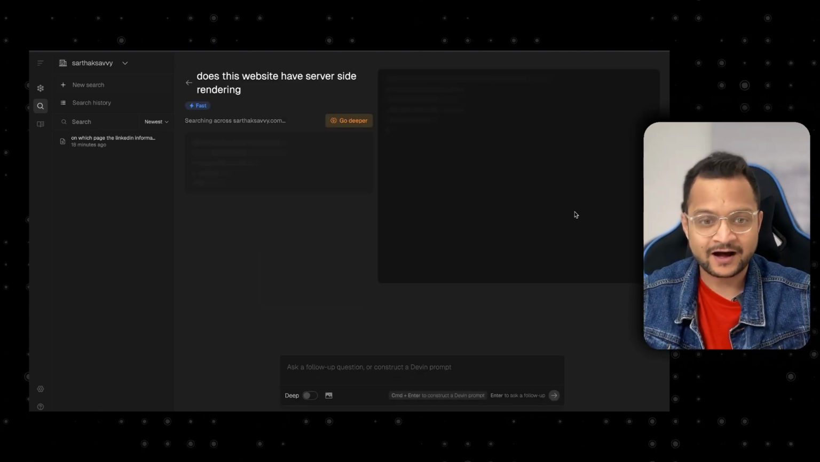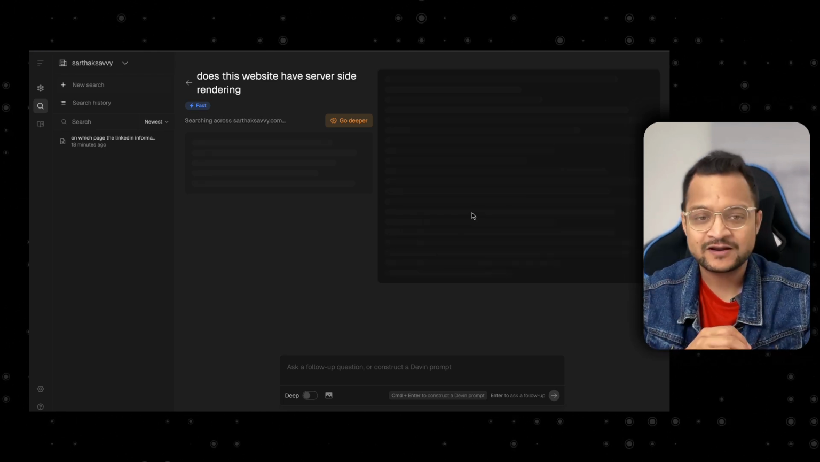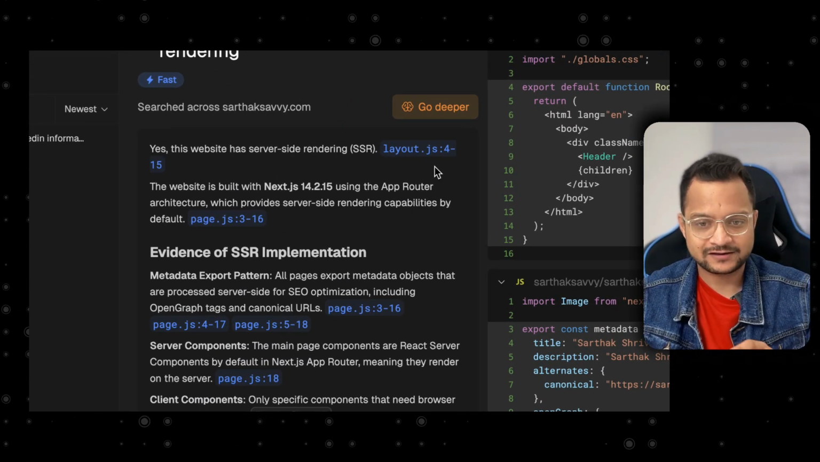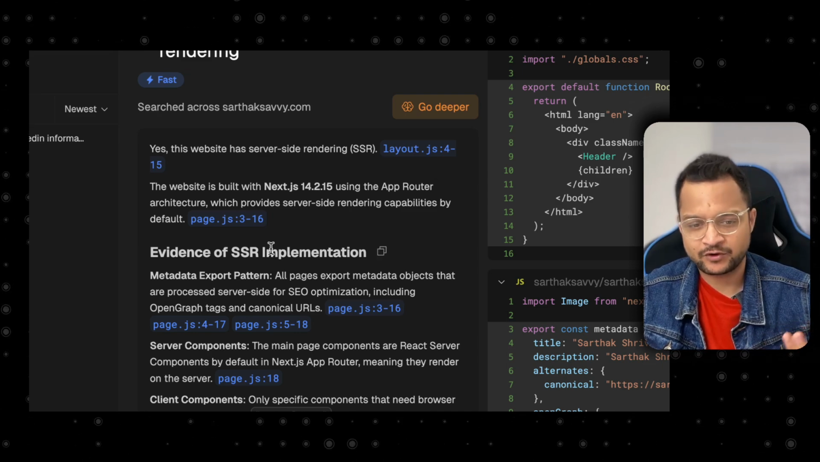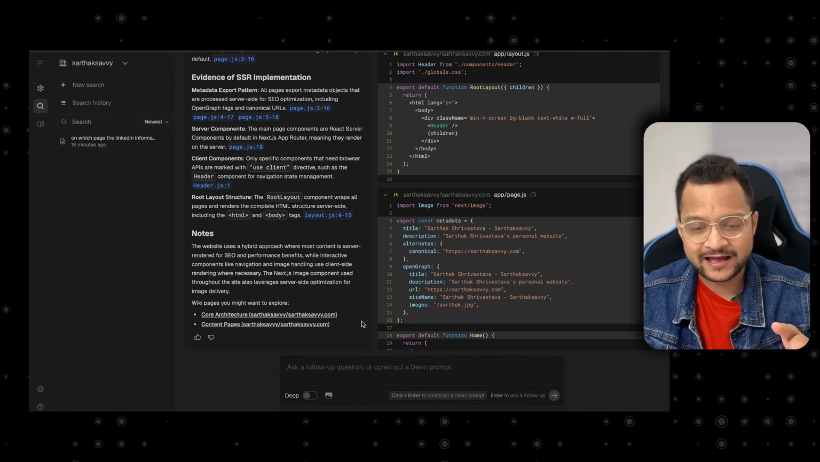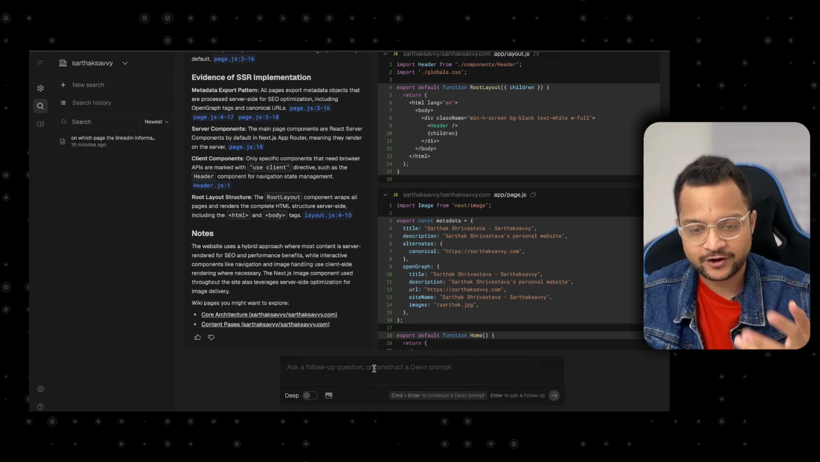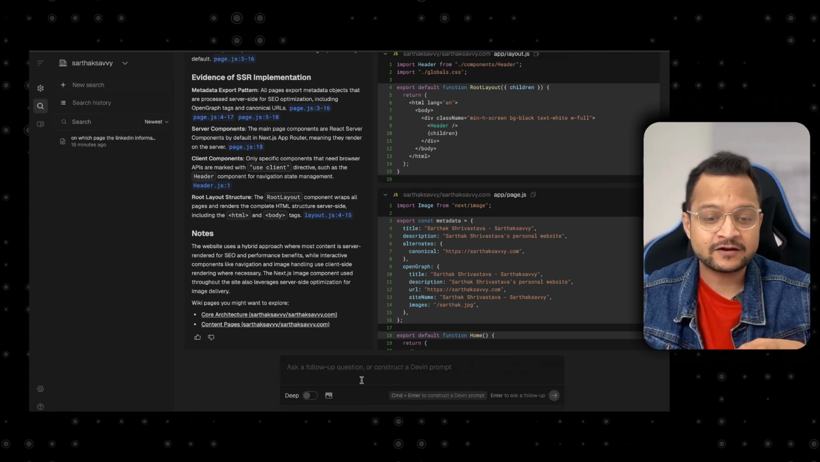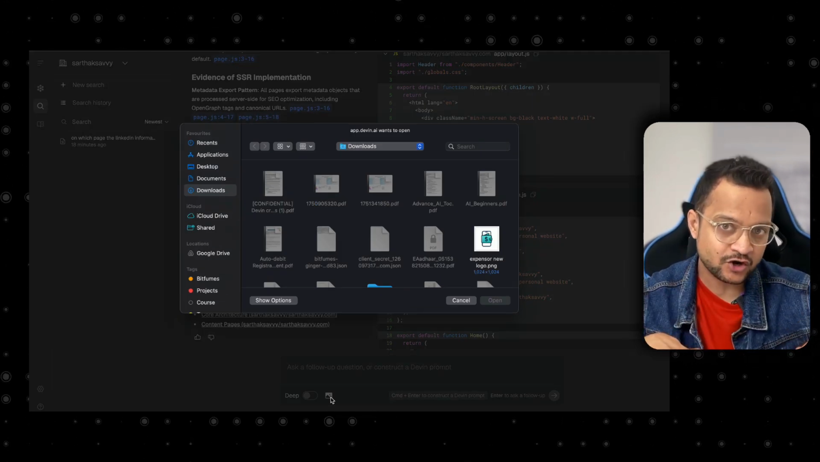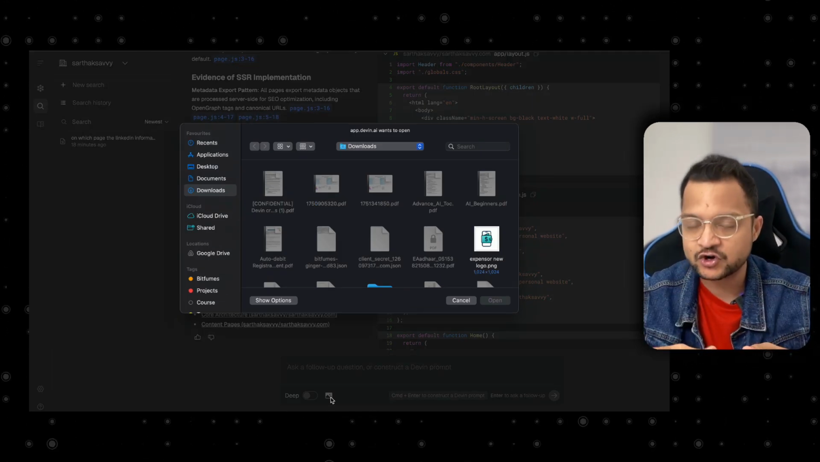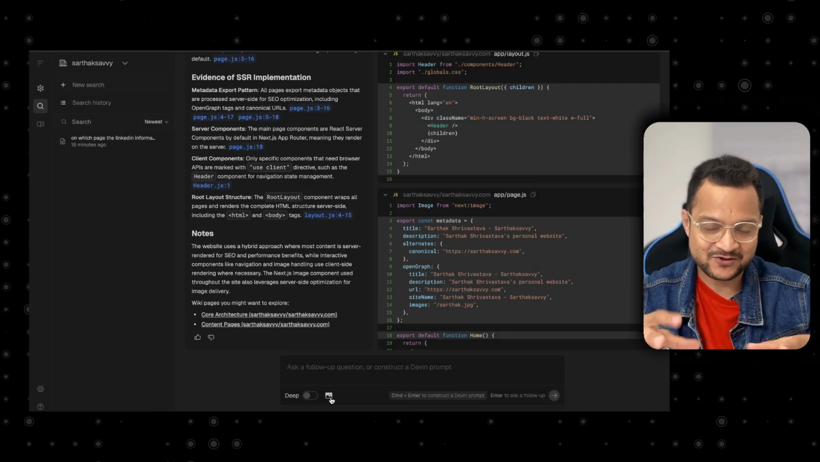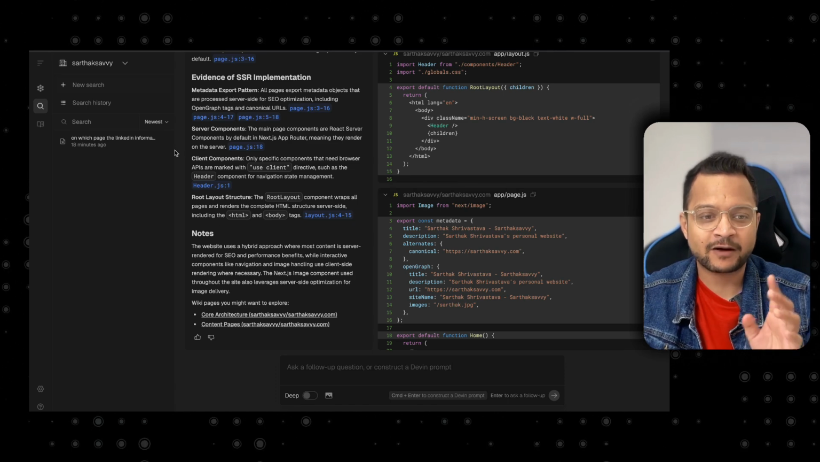Okay, let's see the answer for this question. We have the answer and it says, yes, this website has server-side rendering on layout.js, with more information about the project and the server-side rendering thing. You can actually have a follow-up question here. You can ask Devin by having any attachment. So maybe let's say you have a screenshot of the UI, you provide the screenshot and then ask, hey, Devin, where is this code, the UI code? So great, that's a powerful thing.